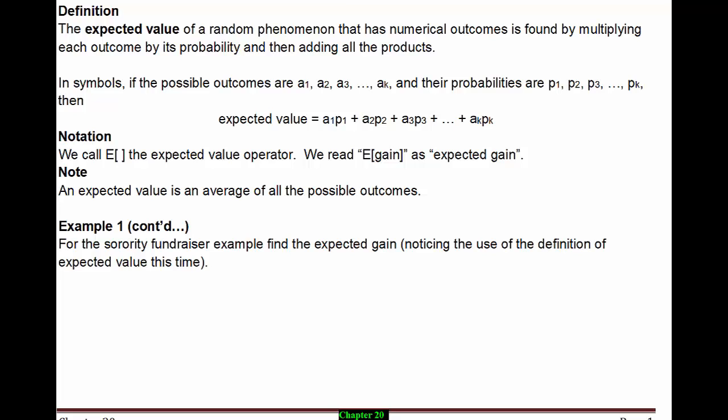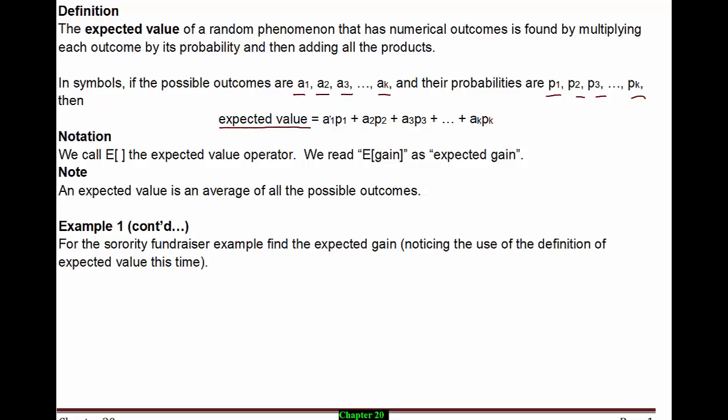In symbols, if the outcomes are A1, A2, A3 through AK, we'll be dealing with money a lot in our examples in this class, so you can think of that as amount 1, amount 2 through amount K. And their probabilities are P1, P2, P3 through PK. So P1 is the probability of gaining amount 1, P2 is the probability of gaining amount 2, etc. Then the expected value is going to be A1 times P1 plus A2 times P2, etc.